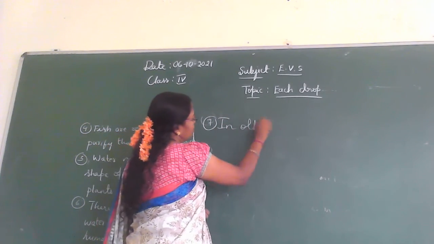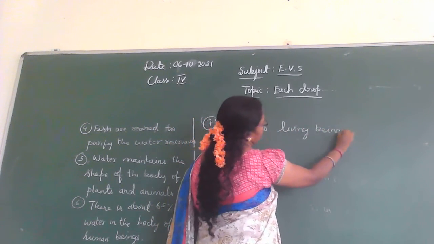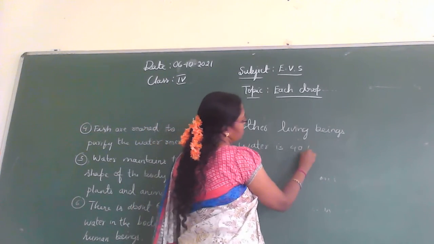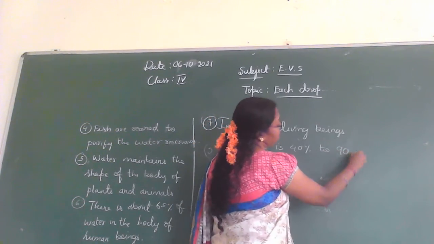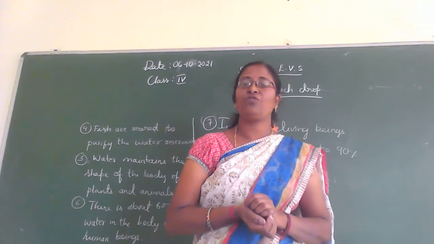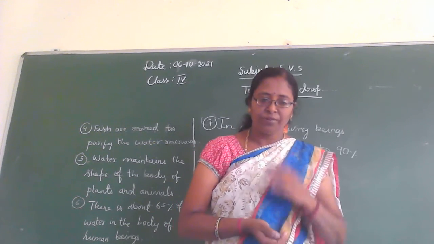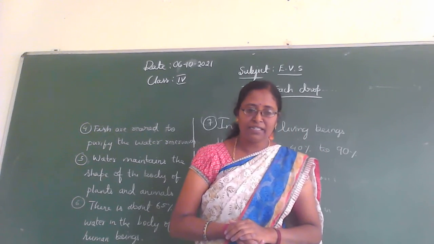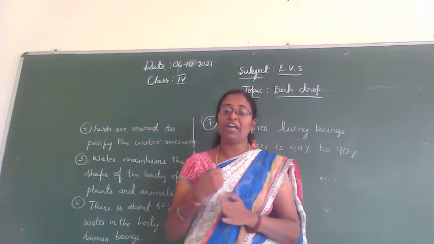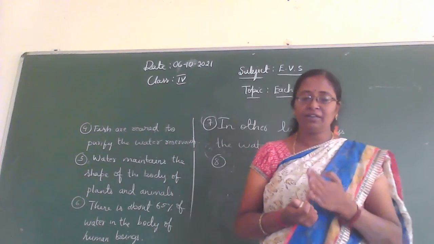In other living beings, the water is 40% to 90%. So water is present about 40 to 90% in other living beings. So what about the plants? We can learn about the leaves. So in leaves, water is more than 80%. So in the plant, the water is about 80%.